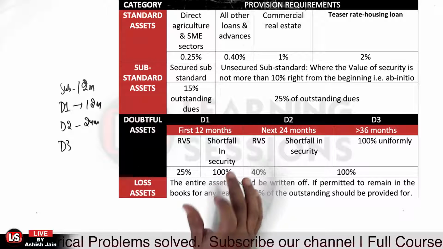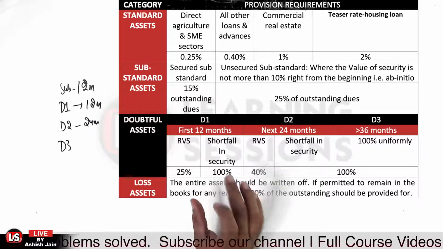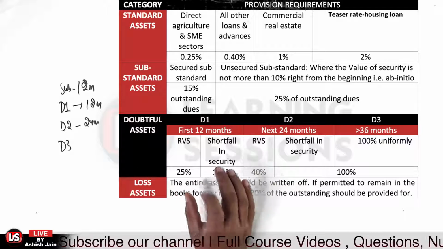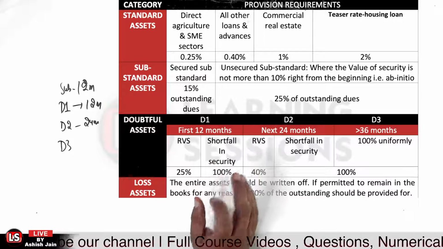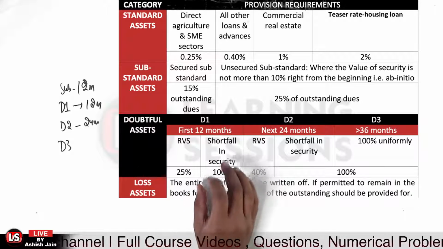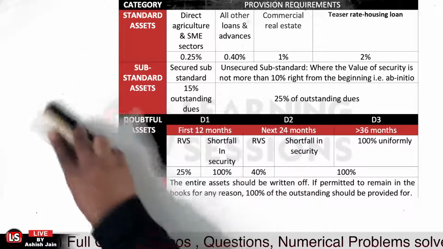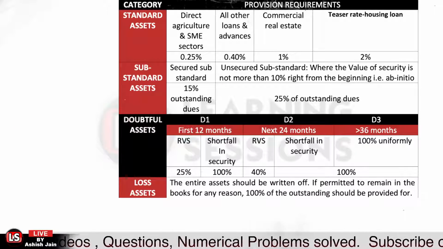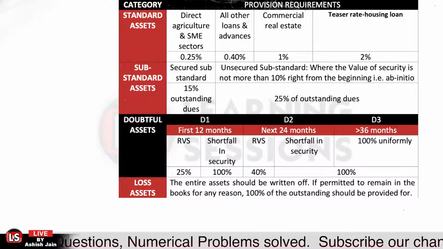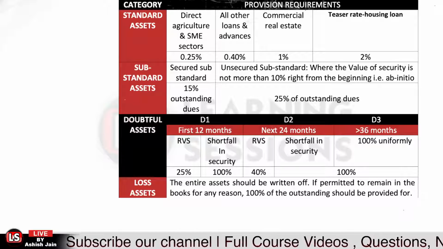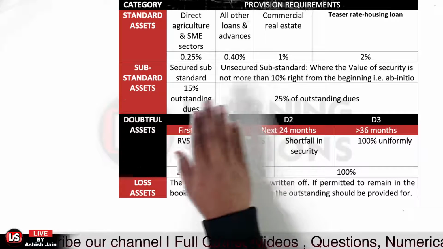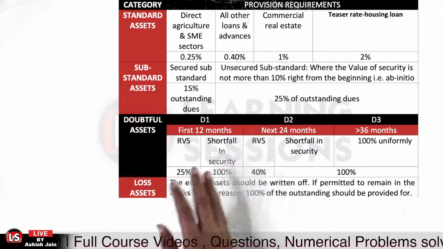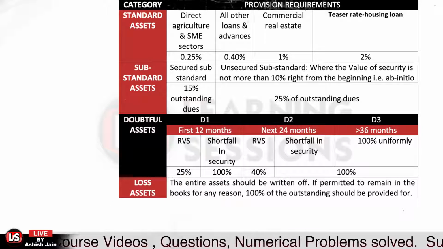And in case of the doubtful asset, when the account is classified in the doubtful asset category, you must classify the advance as the secured part and the shortfall in security. So for what part of the loan we have the security, and for what part we do not have security, that is the shortfall in security. Is that clear? So it is somewhat different from the substandard asset. In case of the substandard asset, we just classified the loan as a secured or unsecured asset, looking at the value of the security which was available at the sanction of the loan.